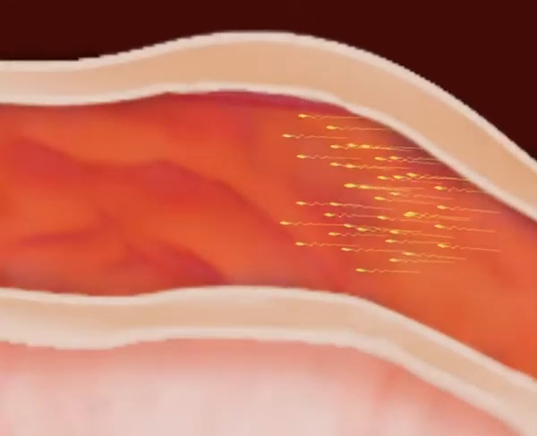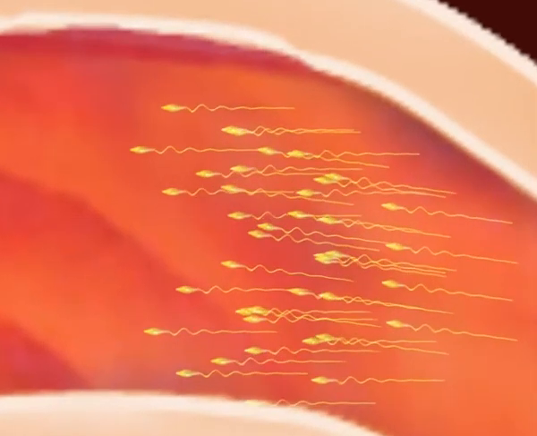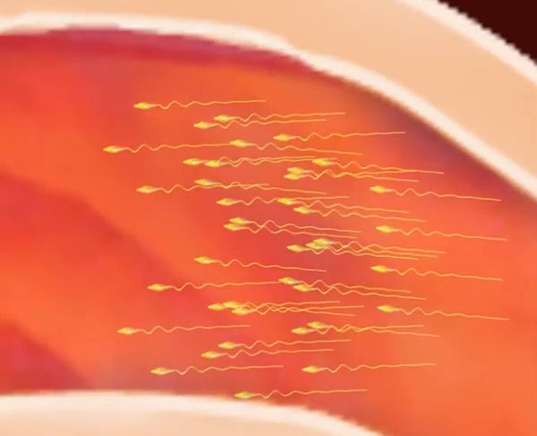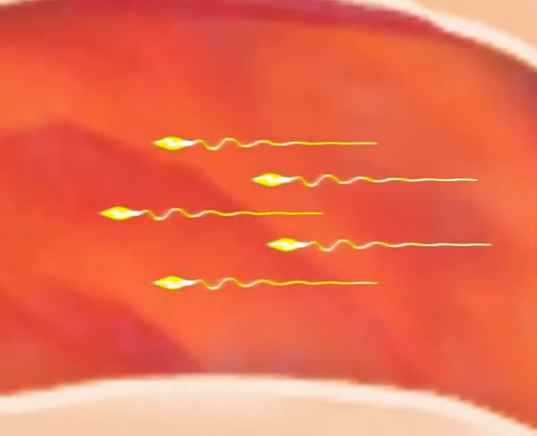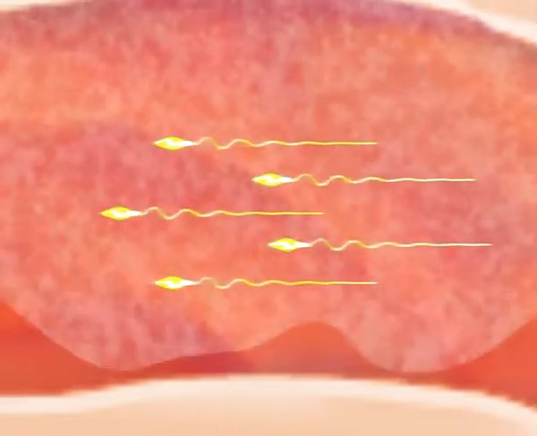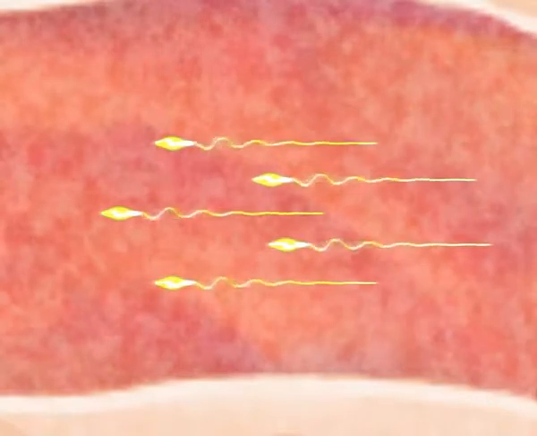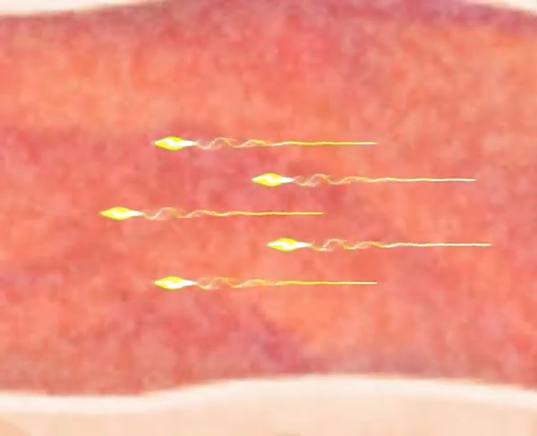To reach the ovum, each tiny sperm must travel about 30 to 40 centimeters of the female reproductive tract. This movement is possible due to the flagellar activity of the sperms as well as contraction of the uterus and fallopian tubes.